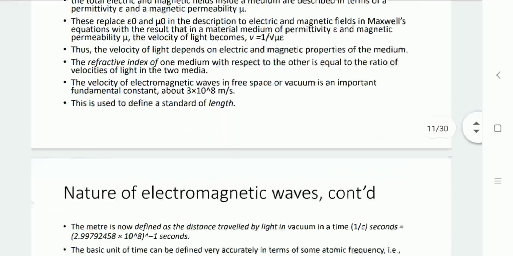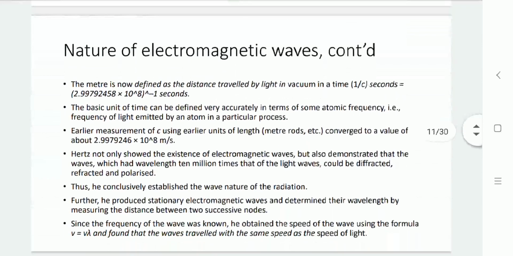As we know, the velocity of light is c equal to 3 into 10 raised to 8 meter per second. So we can say that in 1 second, 3 into 10 raised to 8 meter distance can be covered, or 1 meter distance can be covered in 1 upon 3 into 10 raised to 8 second.